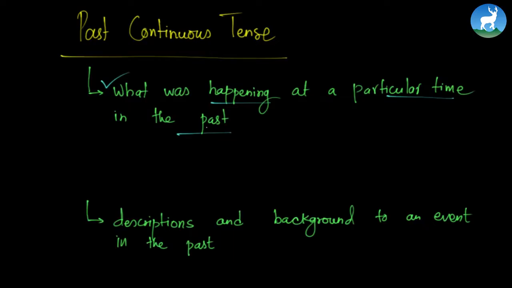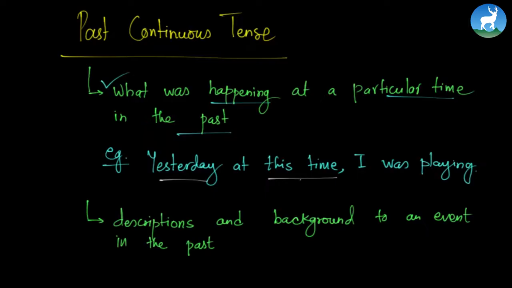So something that was happening in the particular time in the past, we describe that by using the past continuous tense. For example, yesterday at this time, I was playing. What that means is, at this time, right, this time, but yesterday, I was playing.